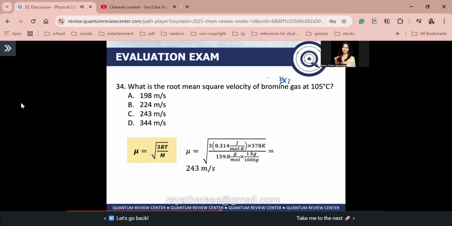To solve guys, ayan. Okay? Square root of 3 times R, 8.314, times 378 Kelvin. This is 105 degrees Celsius. Tandaan guys, convert lagi degrees Celsius to Kelvin. Okay? Divided by, ayan, the molar mass. Oh guys, the molar mass of Br2 is 159.8 grams per mole.